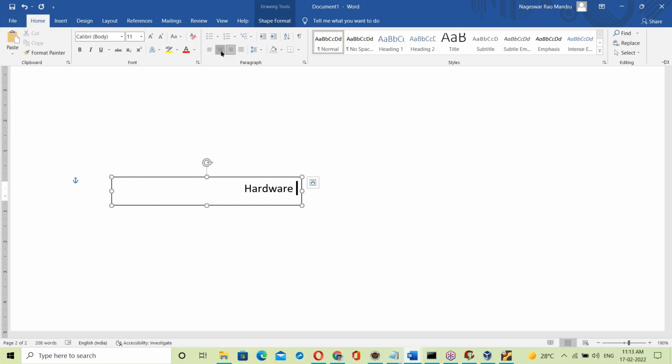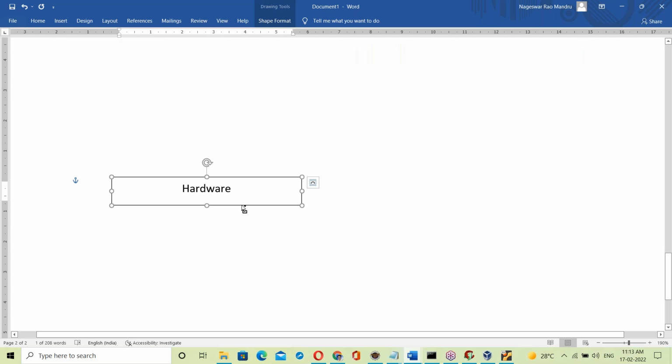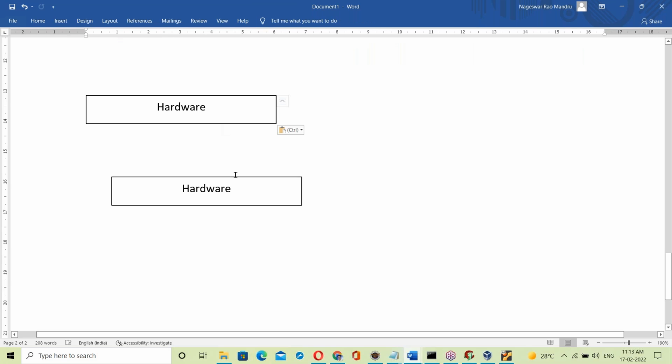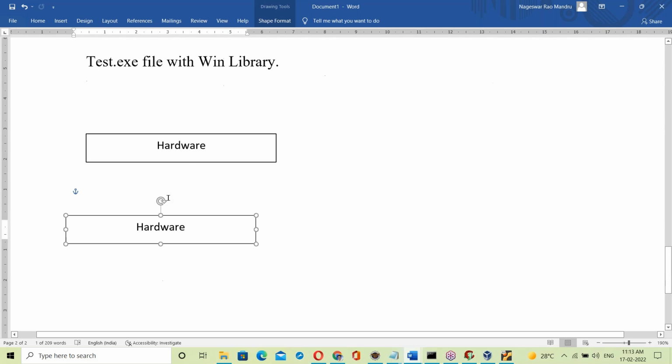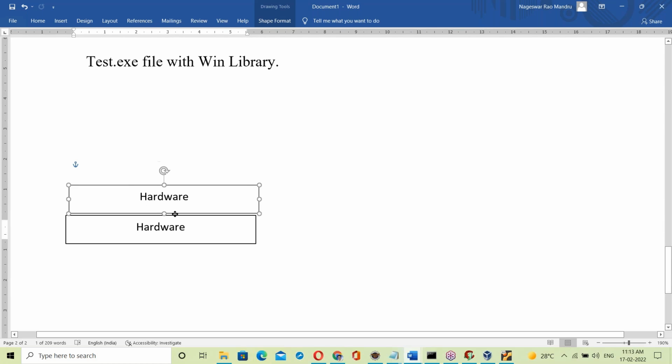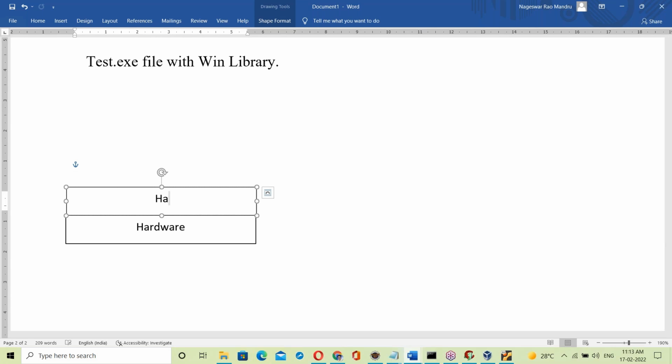On top of the hardware, the OS is running. First, let us take Windows OS. Windows OS with the Windows library.